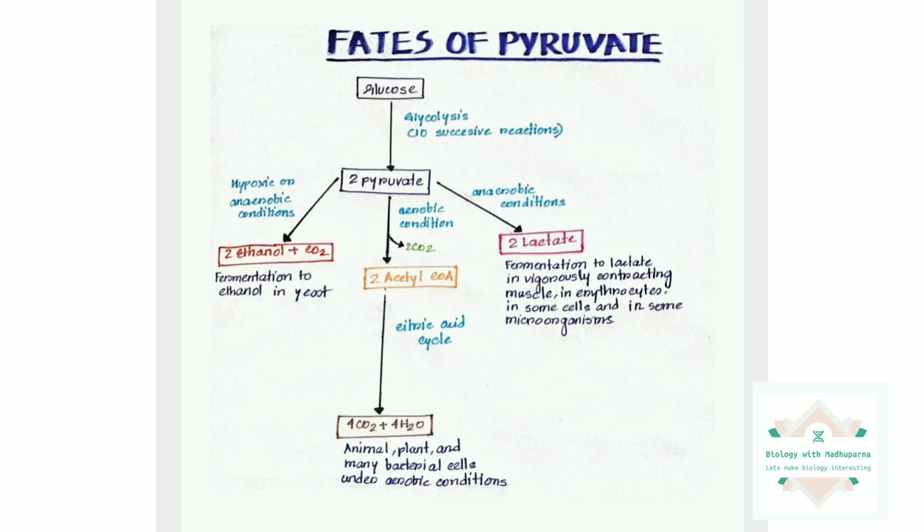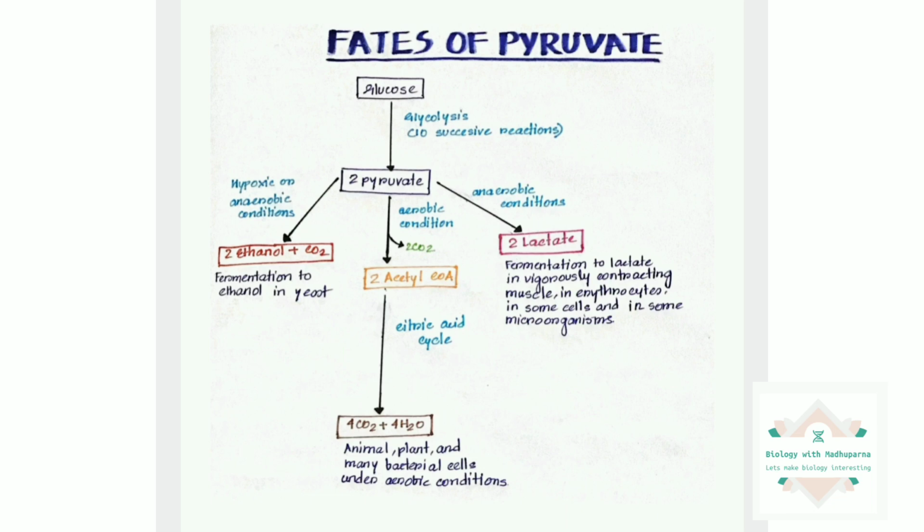The reaction by which we can convert the pyruvate into acetyl CoA is called the pyruvate decarboxylation reaction, and it is done under aerobic conditions. It is one of the major fates of pyruvate, which will produce acetyl CoA, and that acetyl CoA will go to the citric acid cycle, and from there it will generate energy which will help our cellular activities to go on. So this is the first fate of pyruvate.